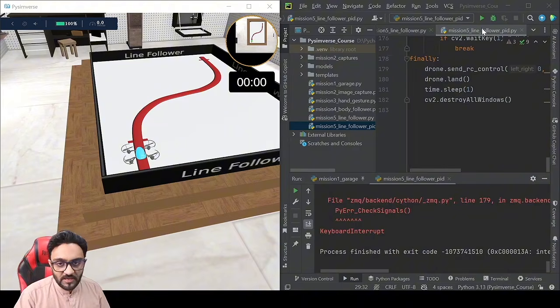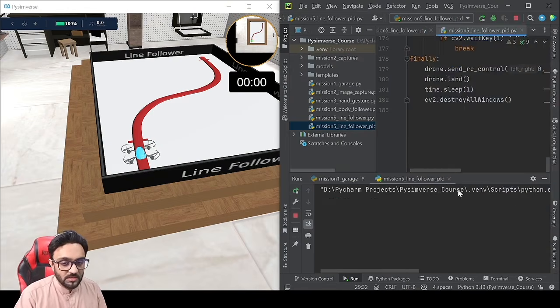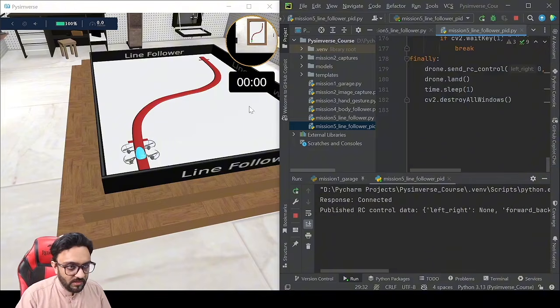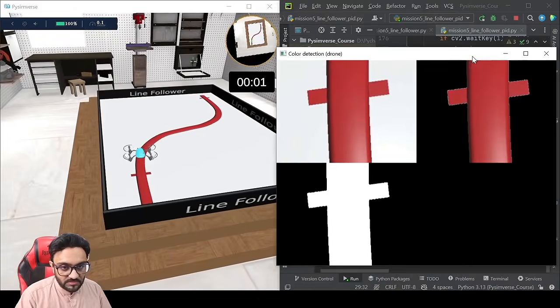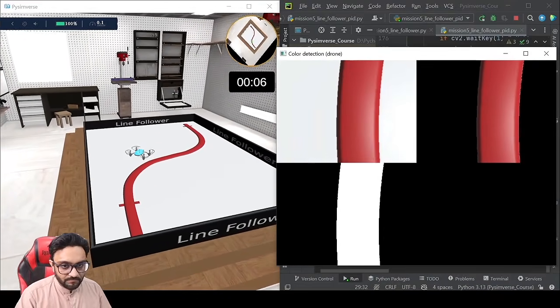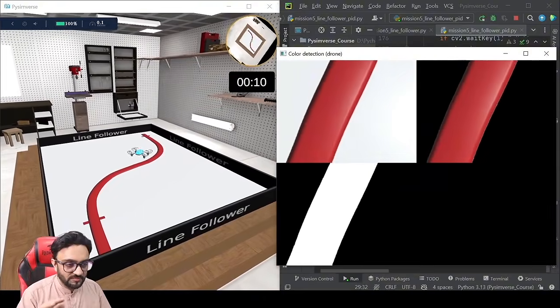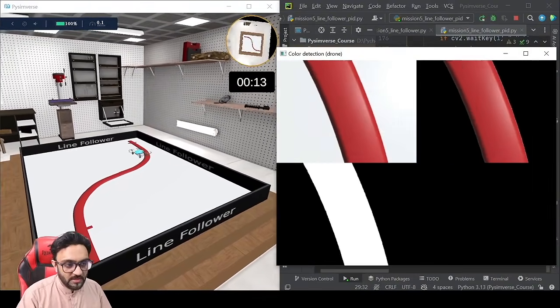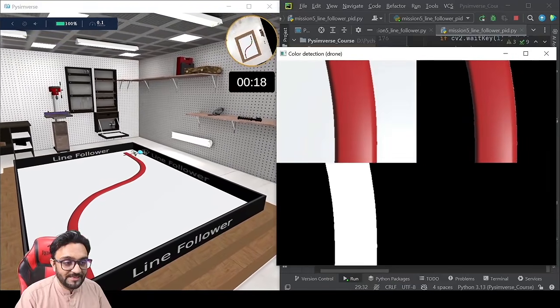So what I've done is I have created the PID file as well, but I am going to keep it a secret so that you guys can try it out for yourself, because there will be a competition for this as well. So we are going to run this now and let's see what we get. So let me bring this here as well. So there you go. We are getting results. Now, again, it's not perfect. It's very slow and, you know, it moves around here and there where it should not. But still, you can see it is able to complete the task.